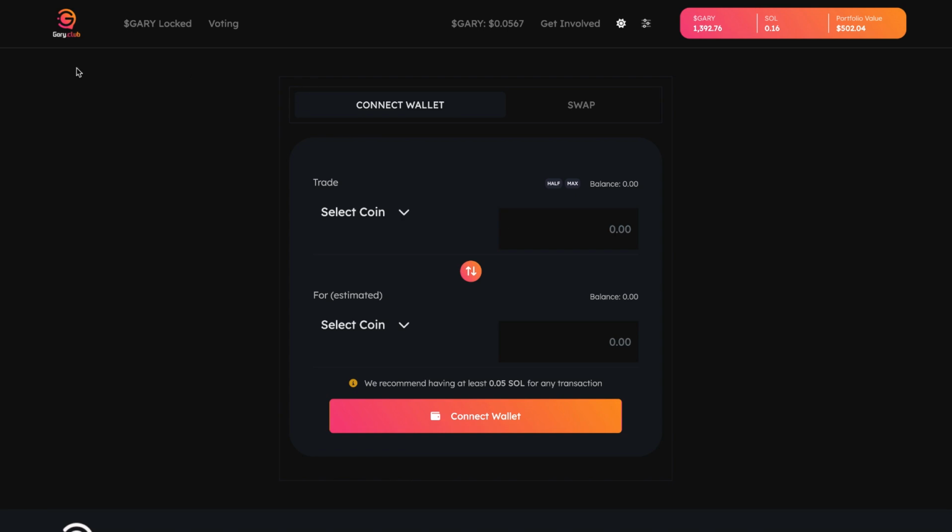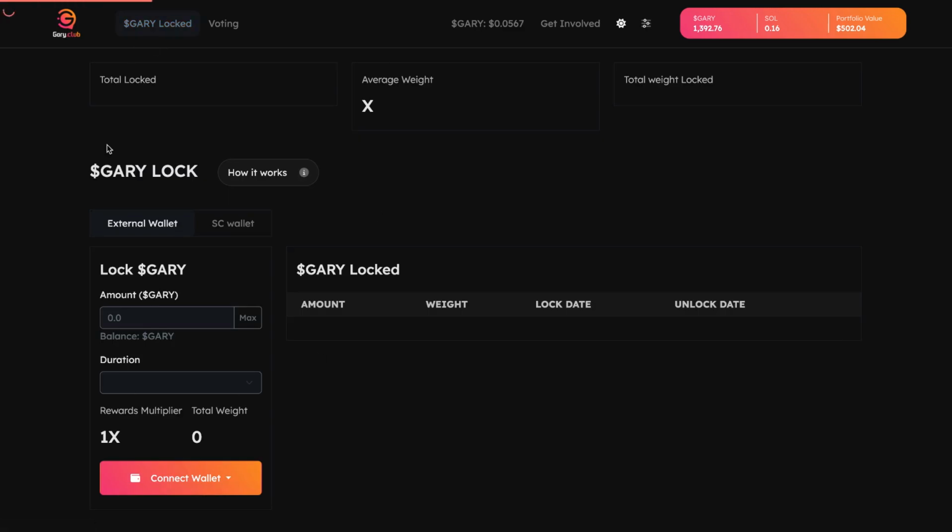Now, if you buy your coin, you're going to need to lock it up, because what happens is you lock up your coin for a period of time. It helps relieve sell pressure in the ecosystem, helping the coin stay more stable. As you can see, there's already about 3,450,000 coins that are already locked up.